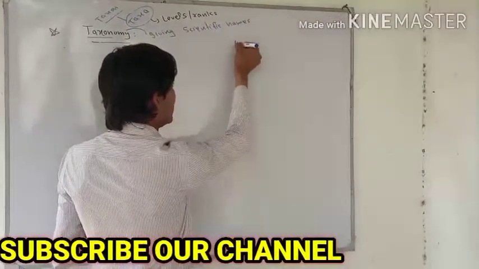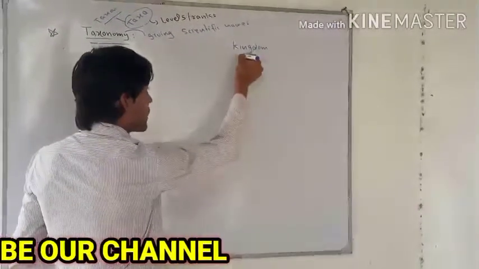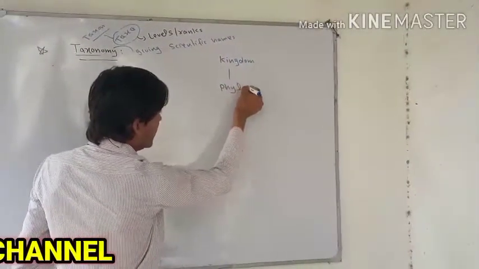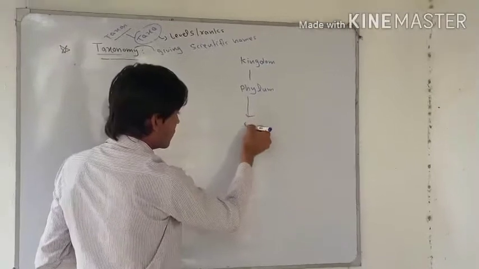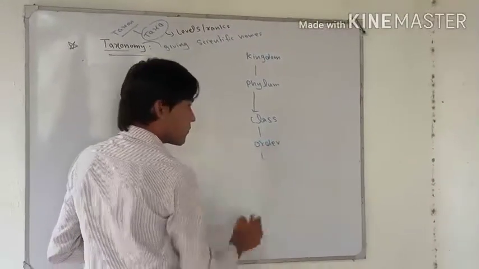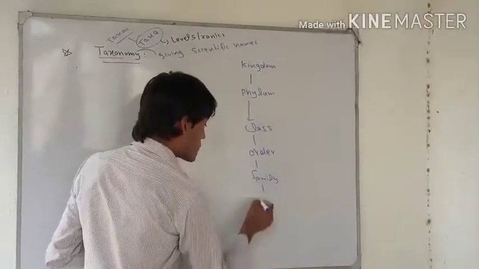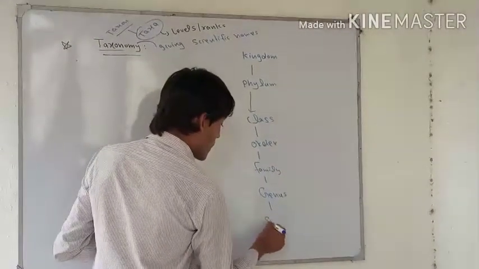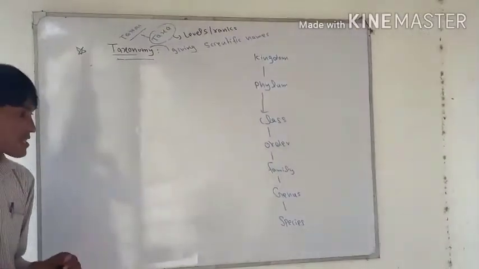The first one is kingdom, and if we come down, it's just like a ladder: phylum, class, order, family, genus, and then species.